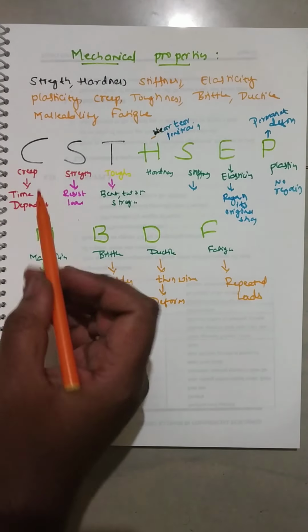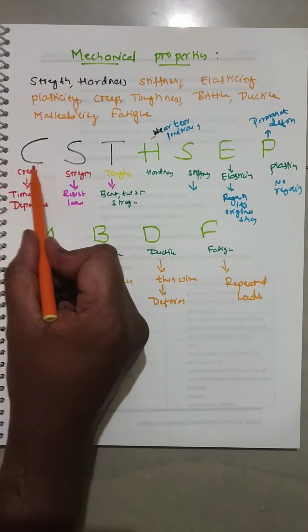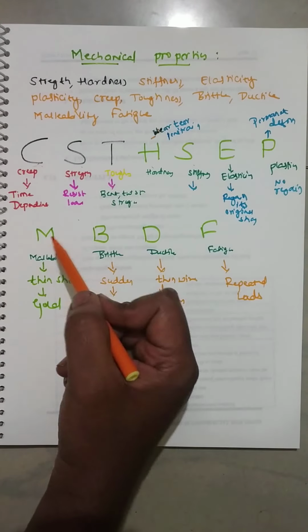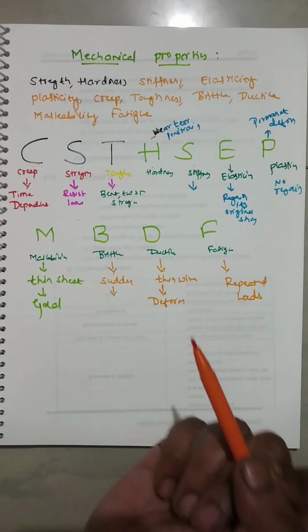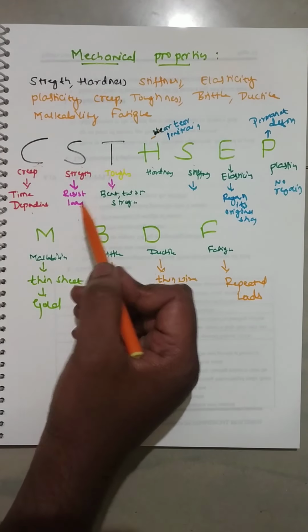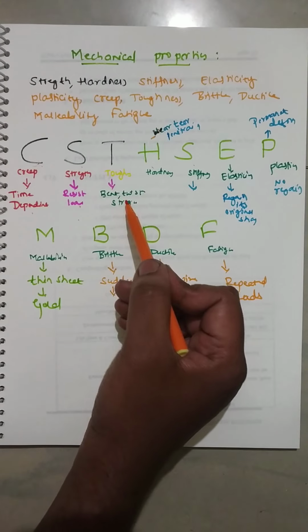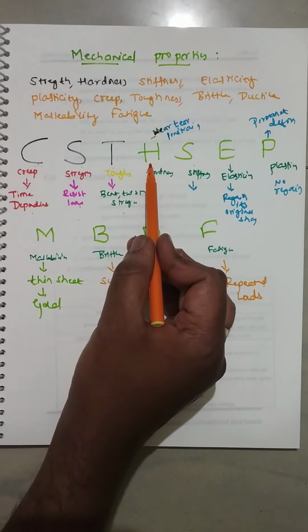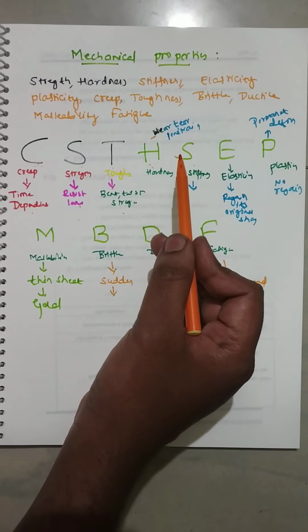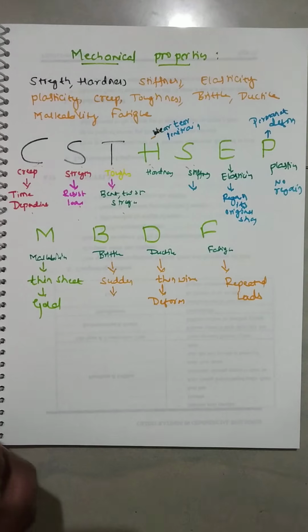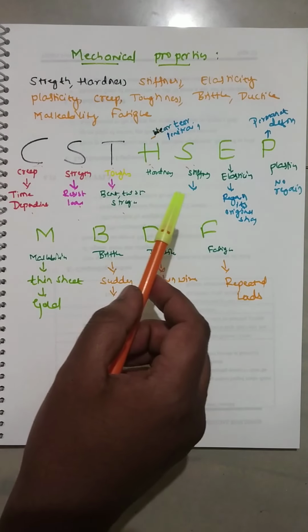What is the statement? I have taken the first words; you can write it: Captain Sachin Tendulkar hits 6, every player must break down on floor. According to this, C means time dependent. Strength, resist the load. Tough: bend, twist, stretch, then also it will not fail, then it's a tough material. Hardness is the capacity for wear and tear, penetration. Stiffness means a stiffer material.